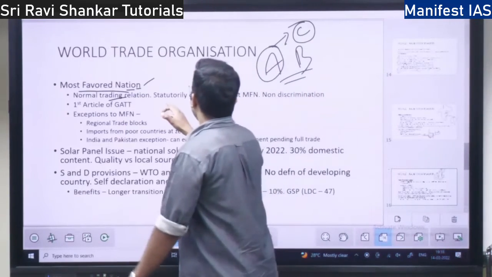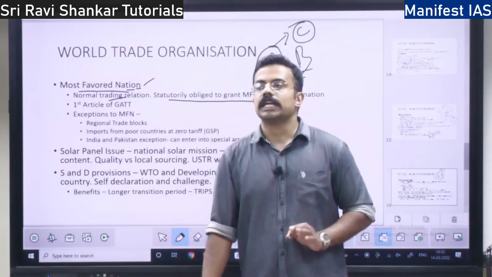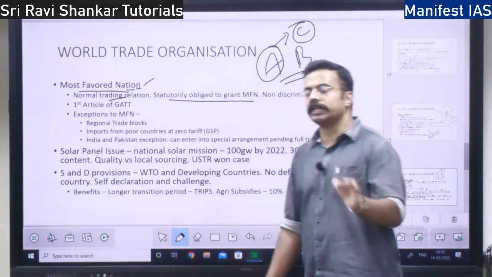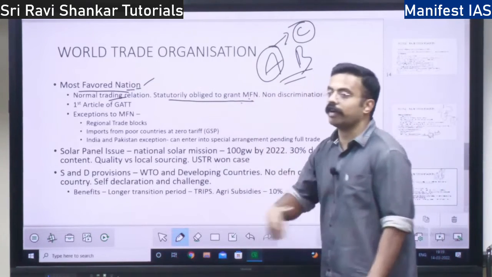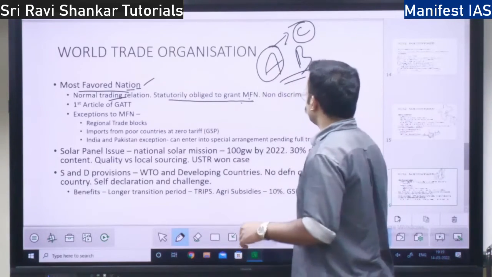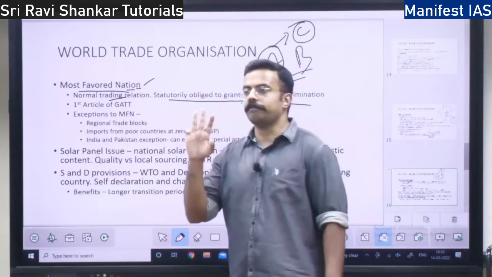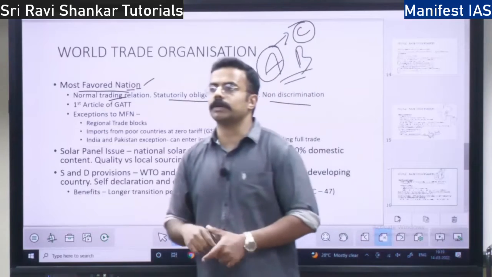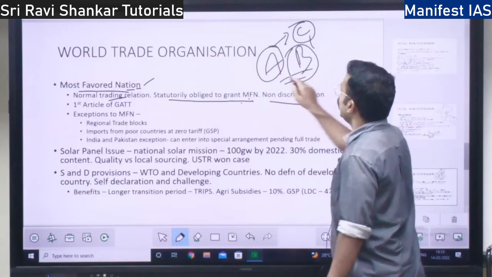These two conditions, right? Every country is statutorily obliged to grant MFN. Statutorily means by law. By the World Trade Organization statute, the Marrakesh Treaty, every country should give every country the most favored nation status. It also signifies non-discrimination. If three countries are there, B should treat C and A equally.